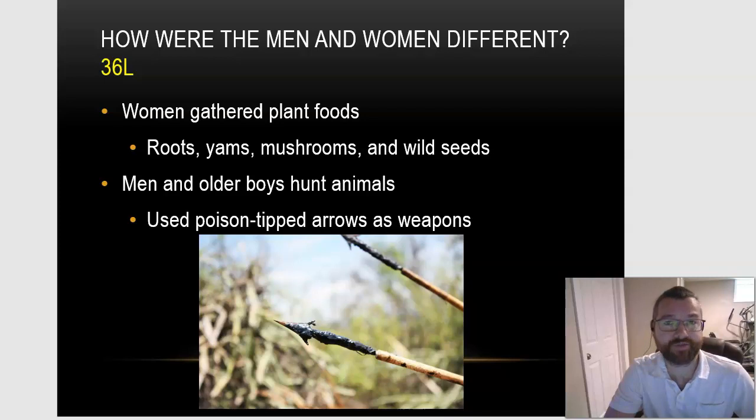Men and women were different in the Efe civilization. Women tended to be more gatherers. They would gather plant foods such as roots, yams, mushrooms, and wild seeds. Men and older boys tended to hunt animals. They used poison-tip arrows as weapons.